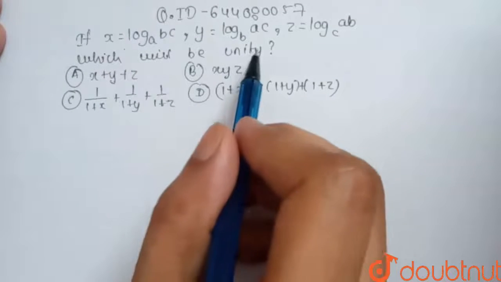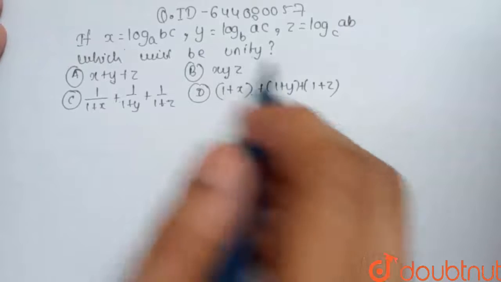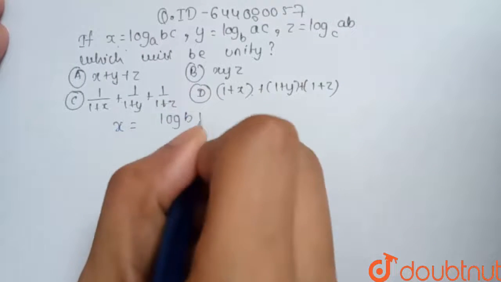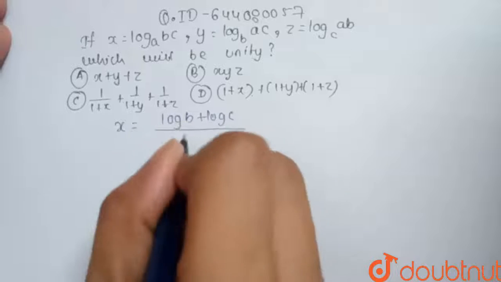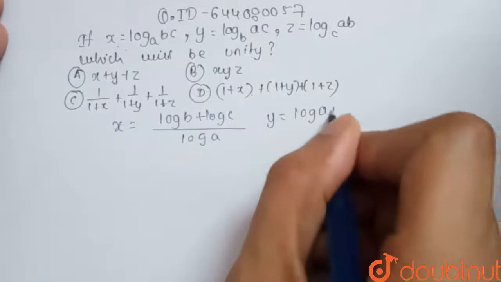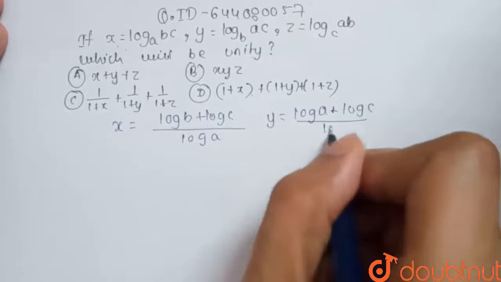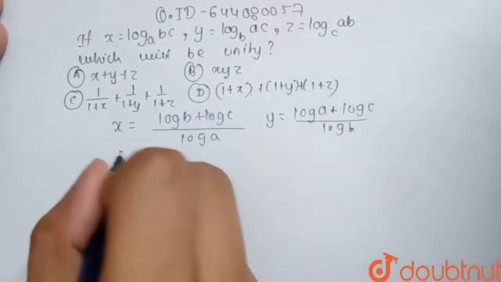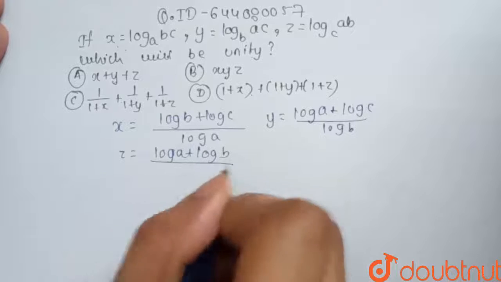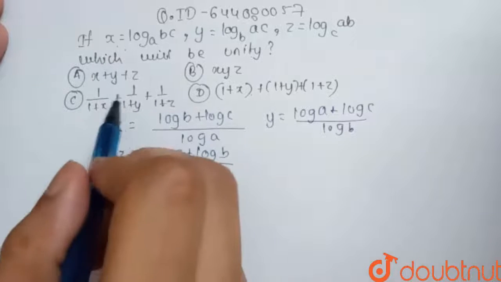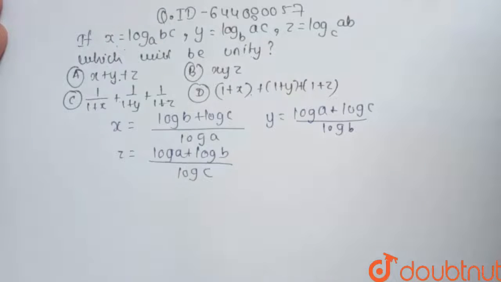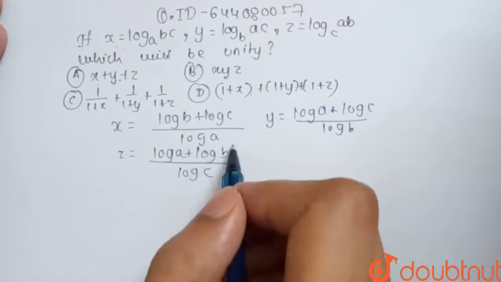Hello, here we have been given this question in which we have been asked which of these options will be equal to unity, that will be 1. So clearly writing x, we will get (log b + log c) / log a. y will be (log a + log c) / log b, and z will be (log a + log b) / log c.